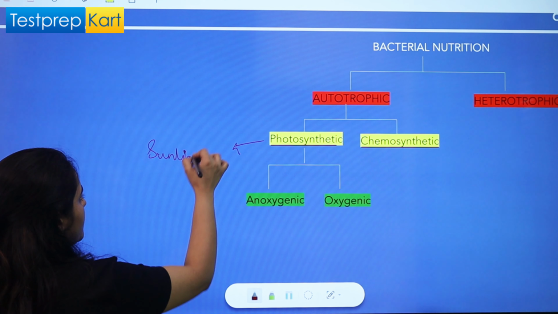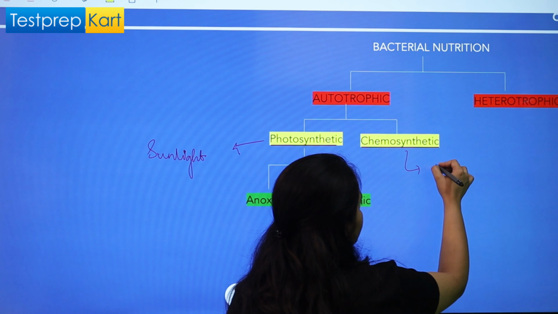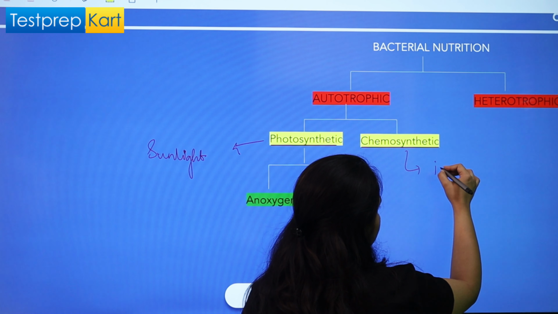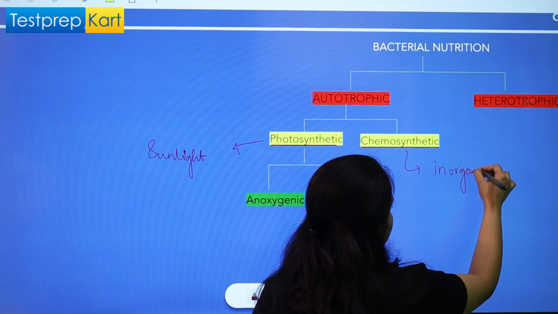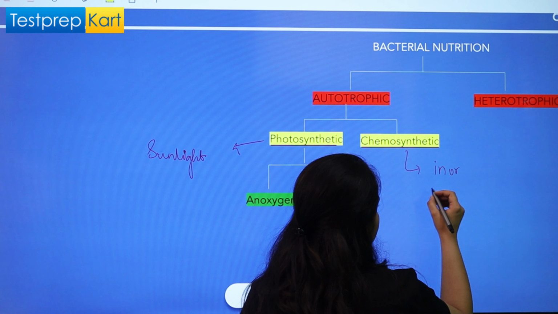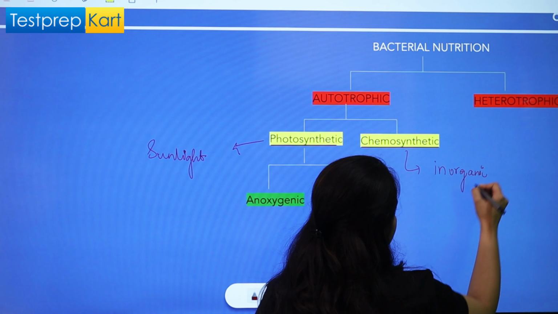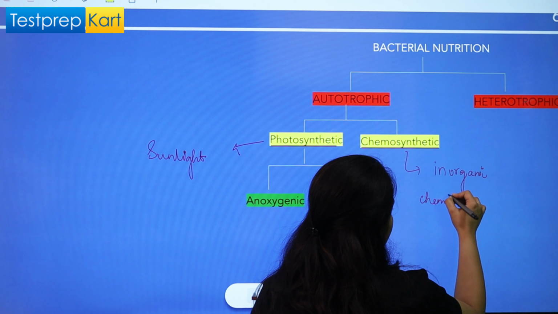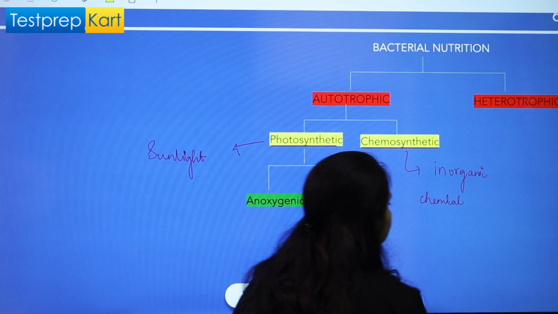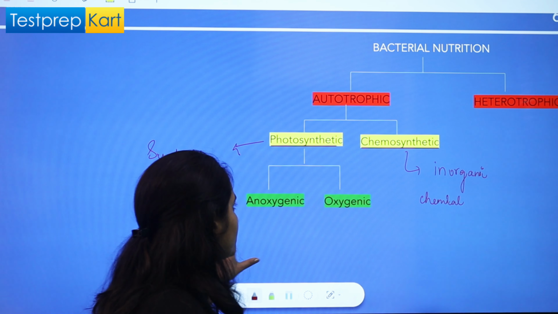But in chemosynthetic, they use inorganic chemicals as their raw material, right?